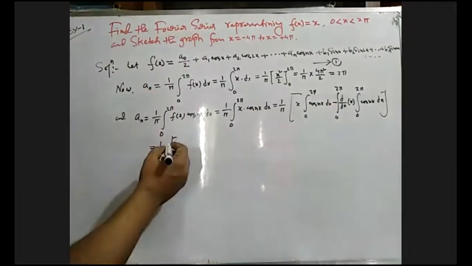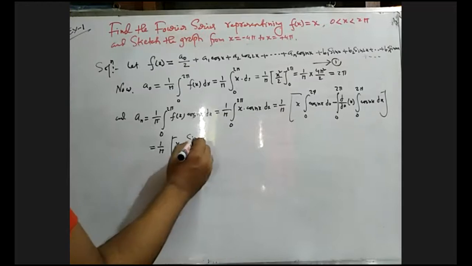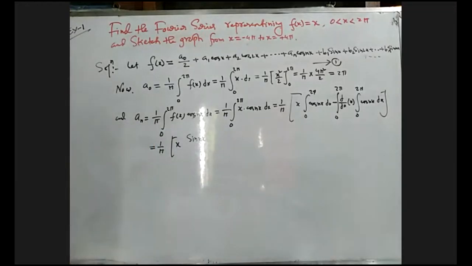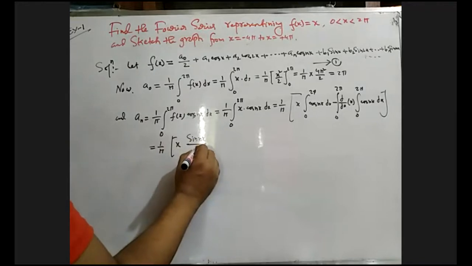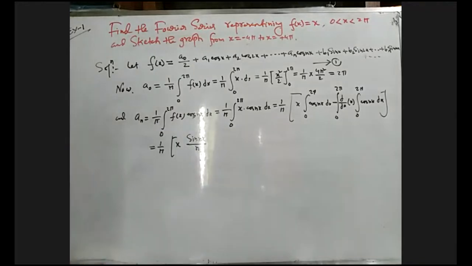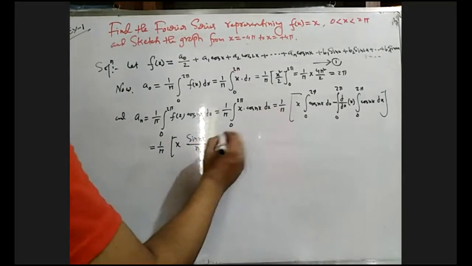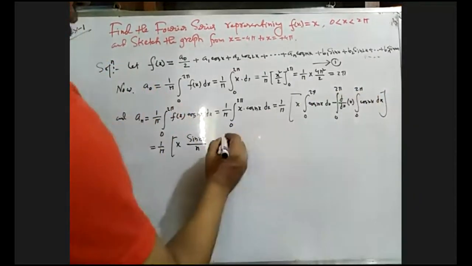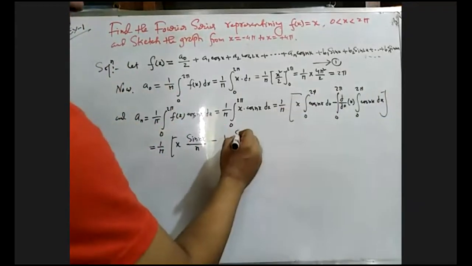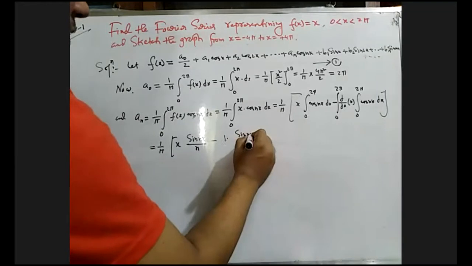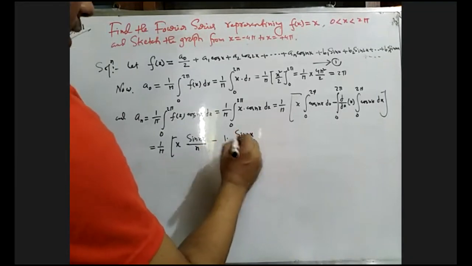What will be the integral of cos nx formula? Sine nx divided by n, minus cos nx by n square, dividing with the coefficient of x. This is the differentiation of x. Now what will be the cos formula? Sine nx divided by n.